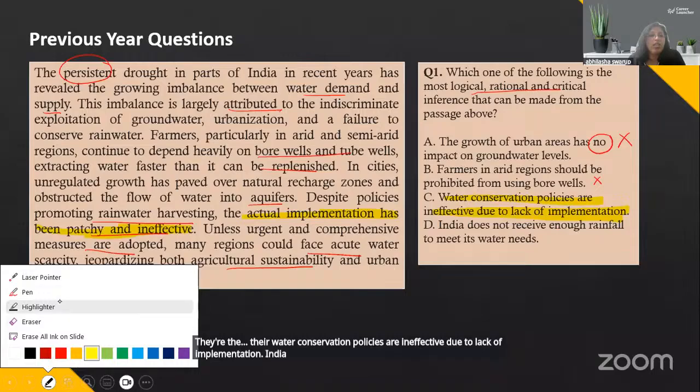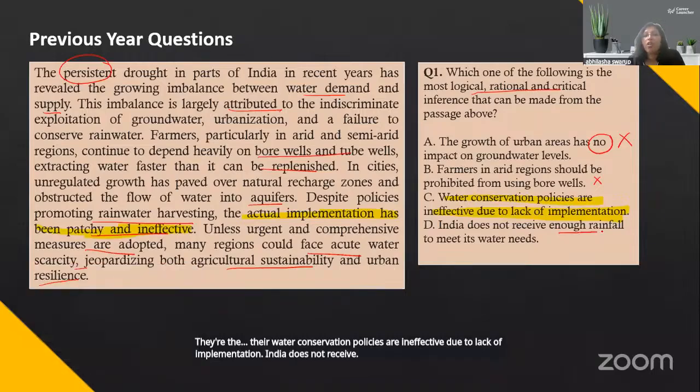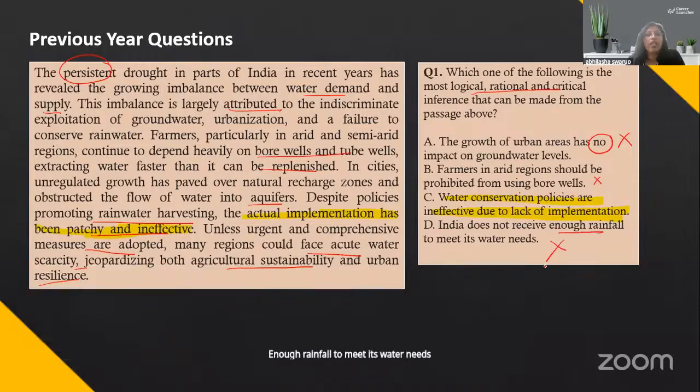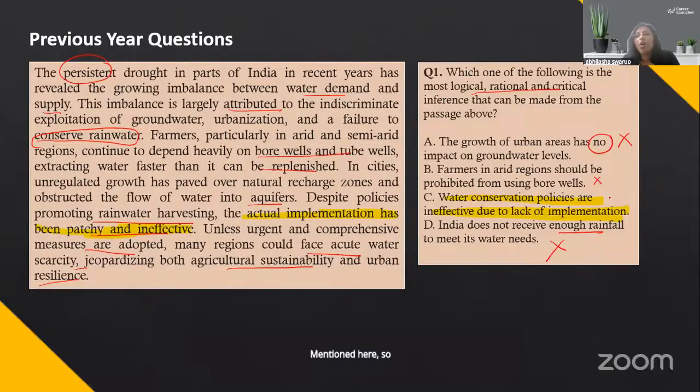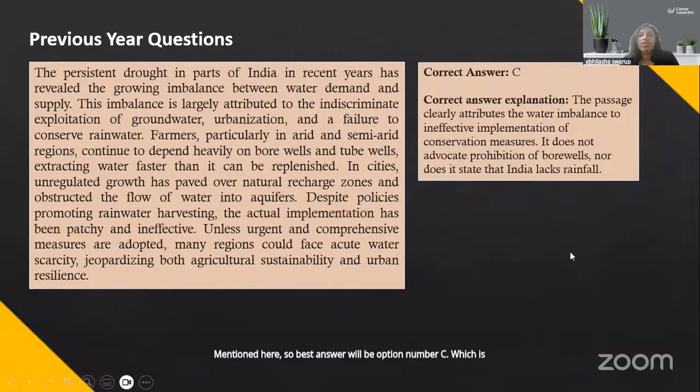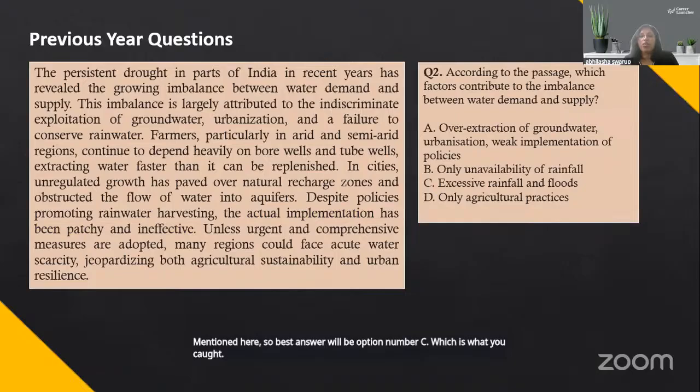India does not receive enough rainfall to meet its water needs. No, we really cannot say that. We are failing to conserve rainwater, but getting enough rainfall or not is not mentioned here. So the best answer will be option number C, which is what you've got. All right, here's your next question.